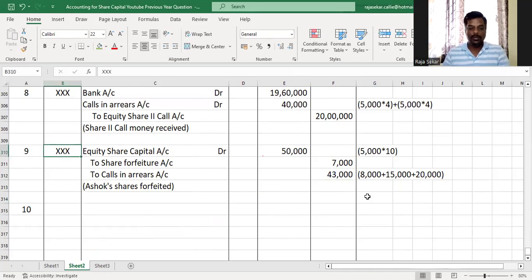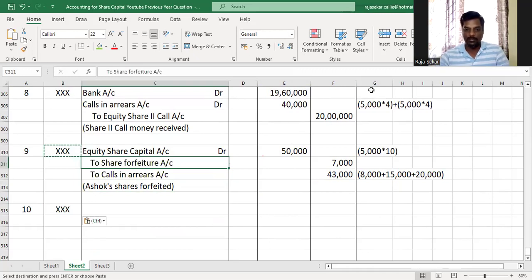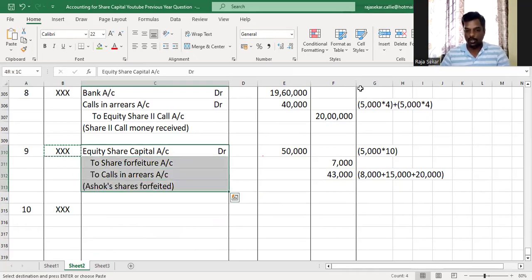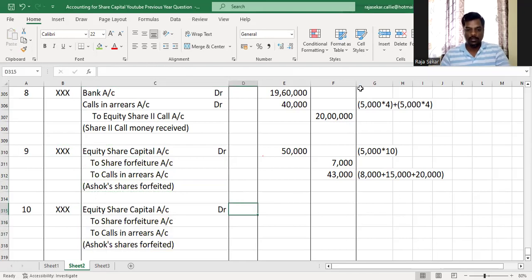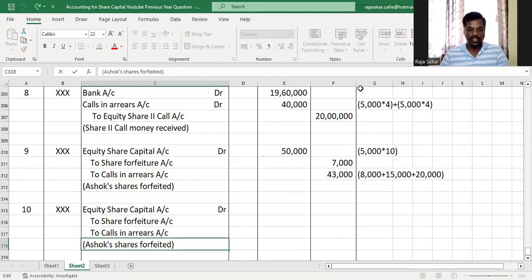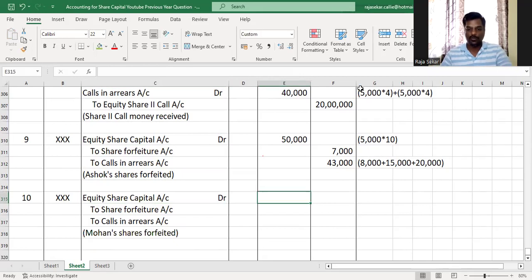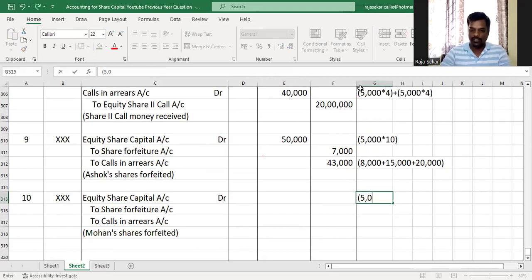Alright, the next thing to do would be, my dear children, forfeit Mohan's shares because the shares are also forfeited. The journal entry will remain the same because there is no premium for Mohan also. The journal entry is equally share capital account debit to share forfeiture to calls in arrears. So Mohan's shares forfeited. The number of shares is again 5,000 for Mohan. So 5,000 into 10, which is 50,000.